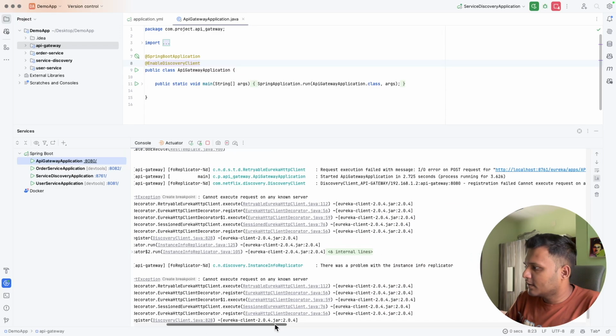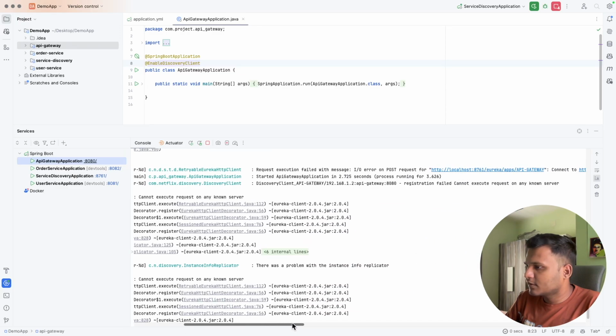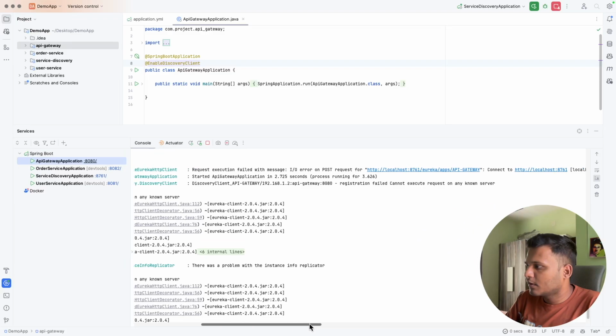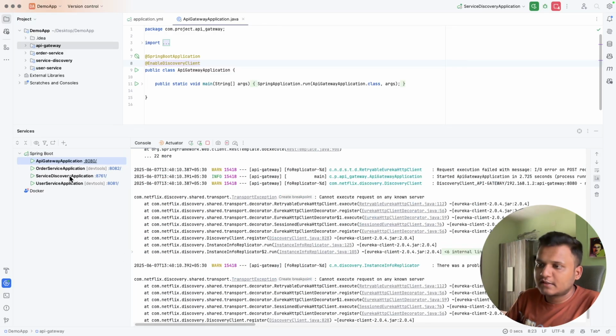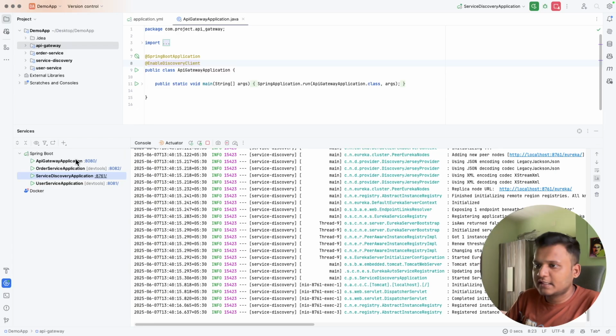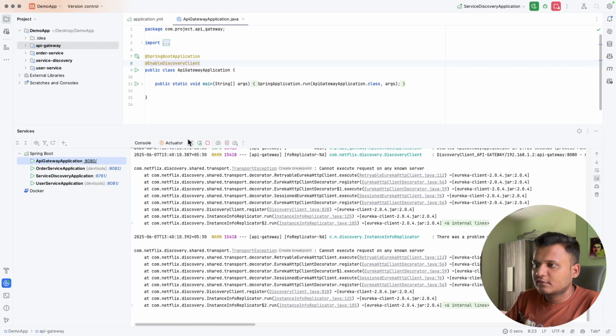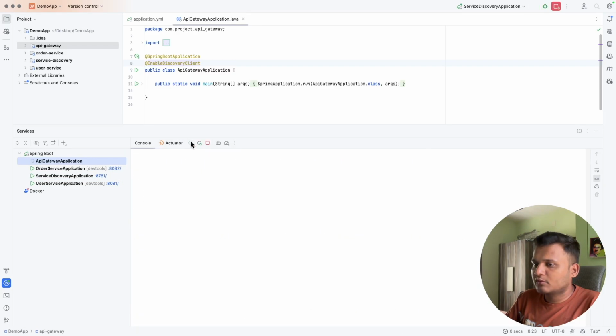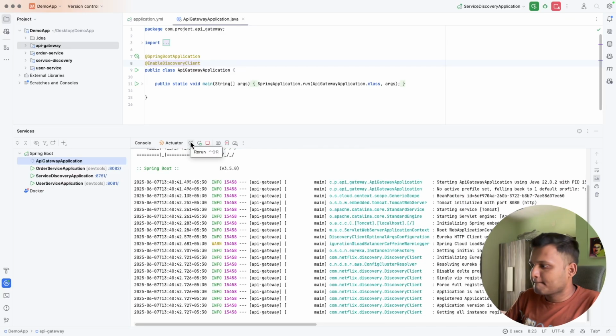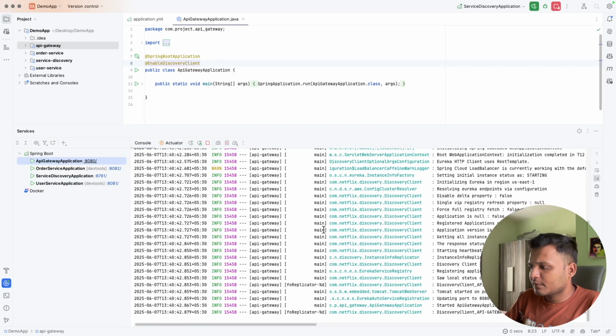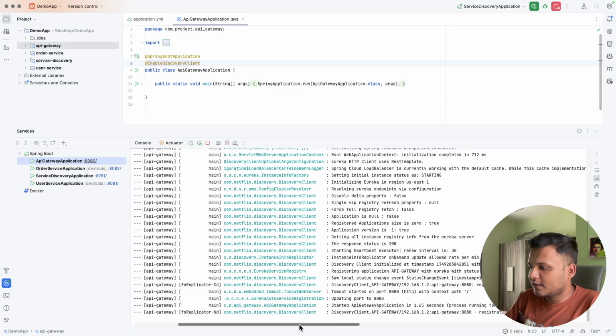Discovery client cannot execute request. This was not running at that time, so we have to rerun it, and now it should be running. Yeah, awesome, the discovery client is there.